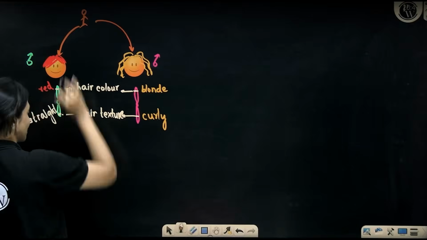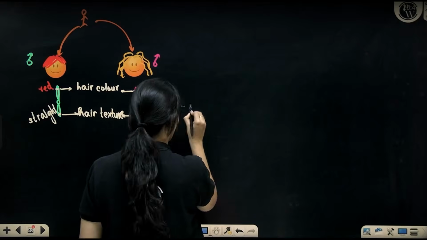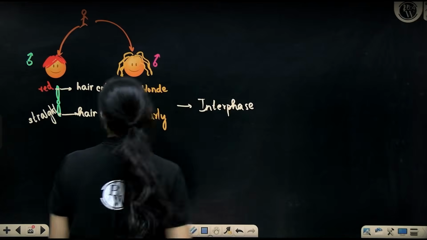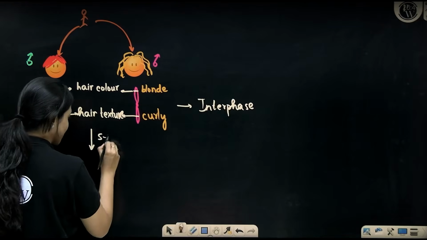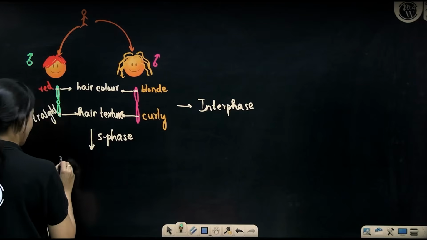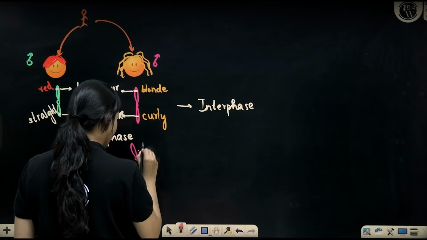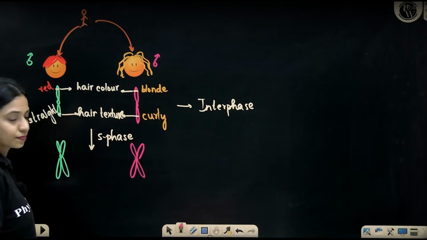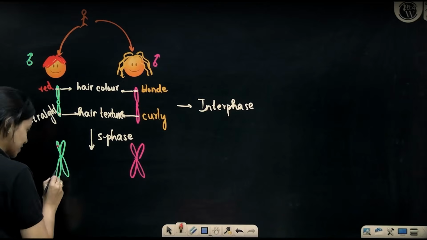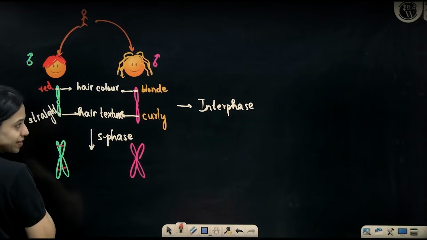So this is how it is in this guy's cell during interphase. Okay, so in interphase, this is how it will look. Let's say S phase happens. After S phase, you will notice how each chromosome will make an extra copy of its chromatid. But during S phase, if here red was there, here information for straight was there, here also the same thing will get copied because the exact same replica is happening.